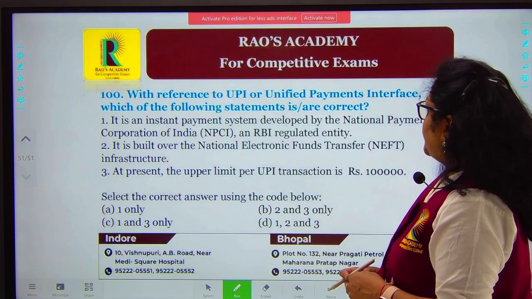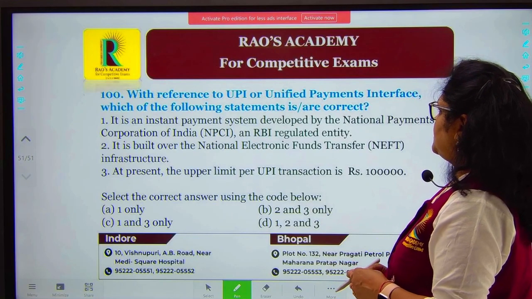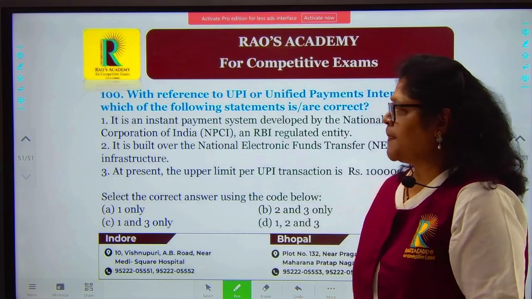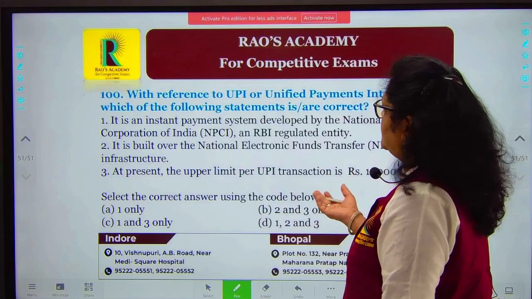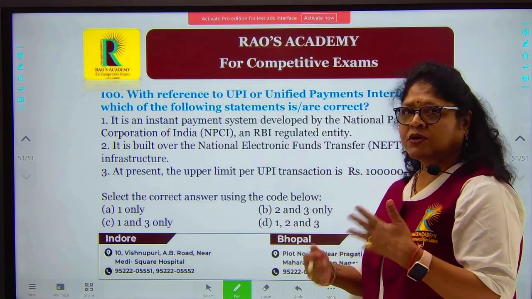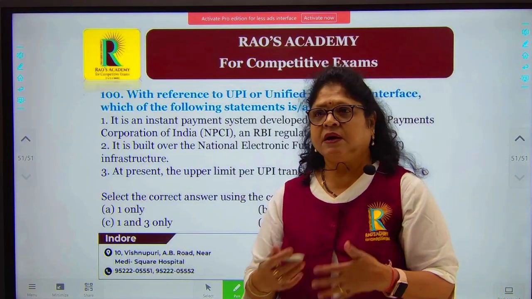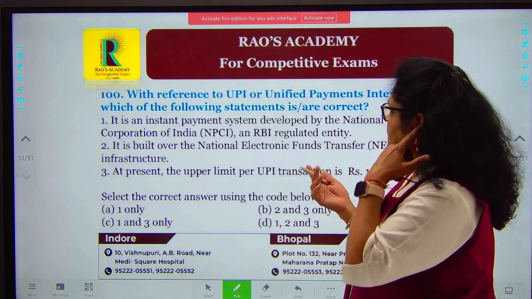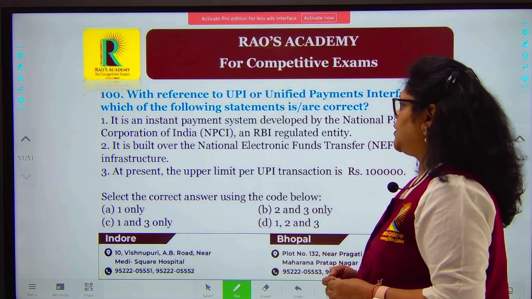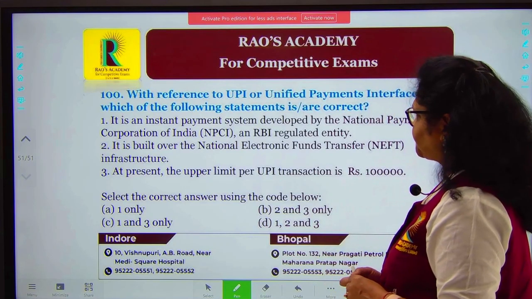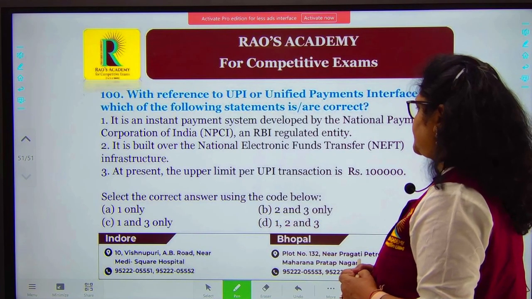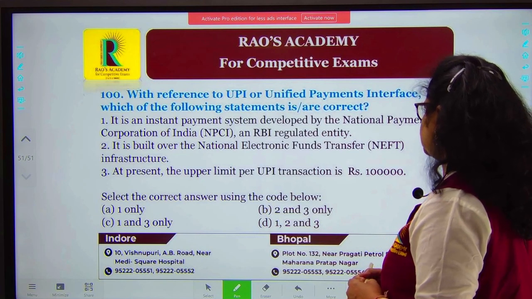With reference to UPI or Unified Payments Interface, which of the following statements are correct? All of you must be knowing about the developments on the payments front. It is a very dynamic field, with lots of changes continuously happening. It is an instant payment system developed by the National Payments Corporation of India, an RBI regulated entity. It is built over the National Electronic Funds Transfer infrastructure. At present, the upper limit per UPI transaction is 1 lakh.